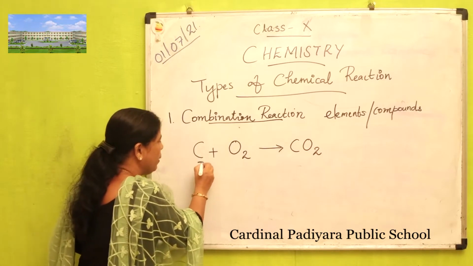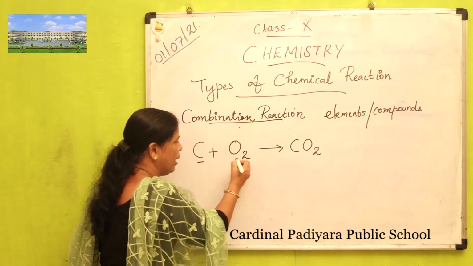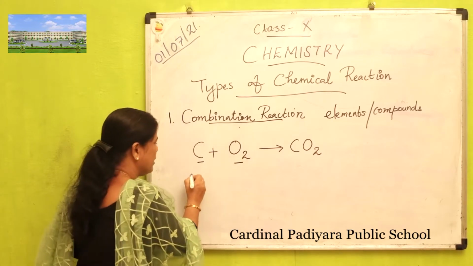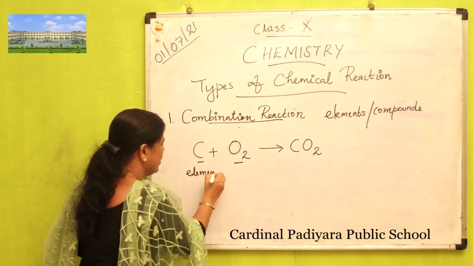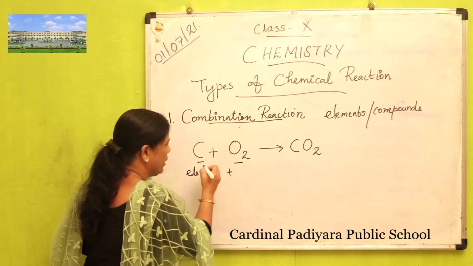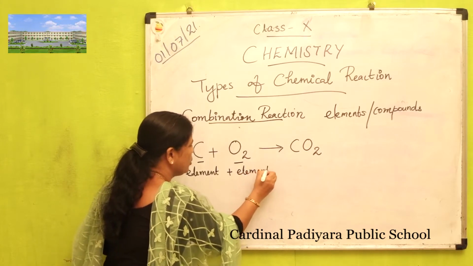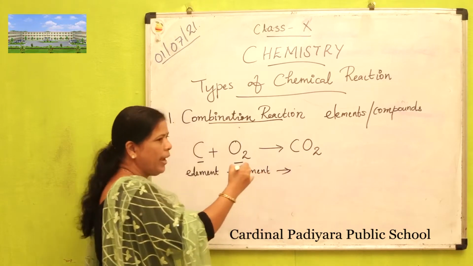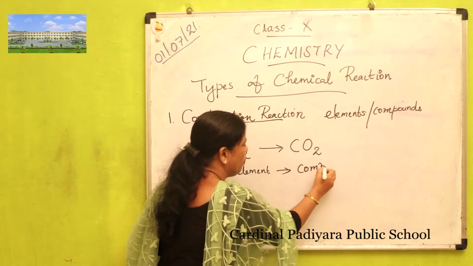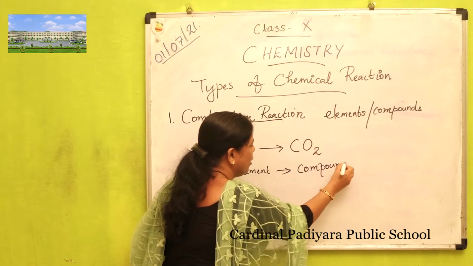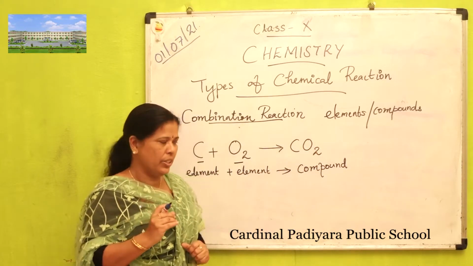Here carbon is an element. It combines with another element, oxygen. That is element plus another element. When two elements combine together to form a compound, carbon dioxide is a compound. So, this one is an example of combination reaction.